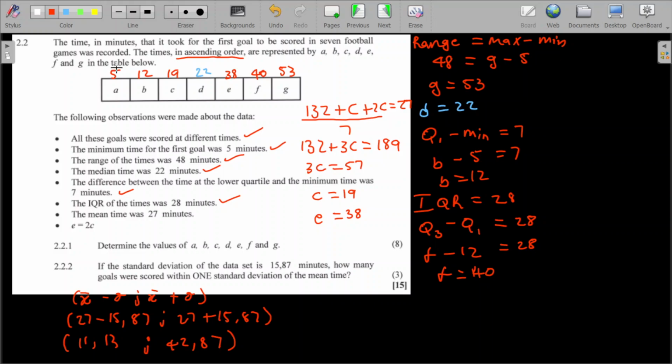So from here, I hope you can see that 5 is out, and then 12 is in, 19 is in, 22 is in, 38 is in, 40 is in, and then 53 is out. So one, two, three, four, five. So how many goals were scored in that one standard deviation? We can say 5 goals were scored within one standard deviation.